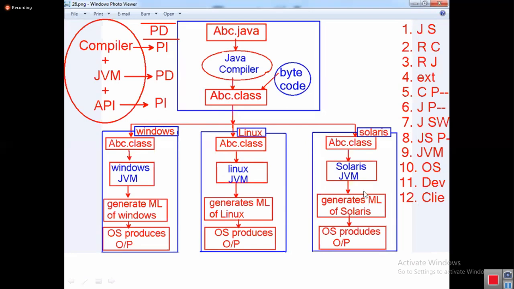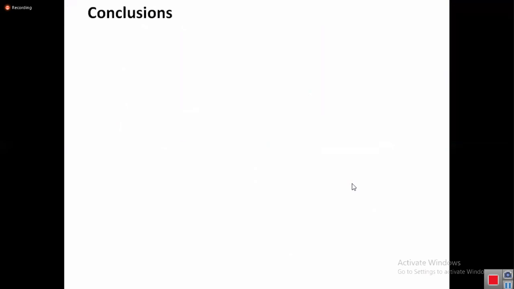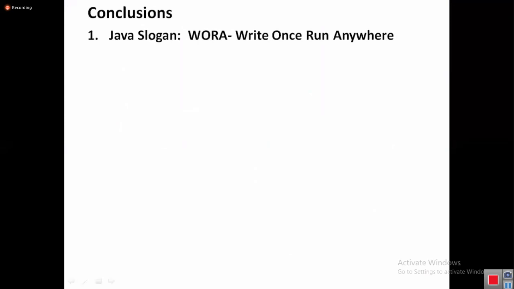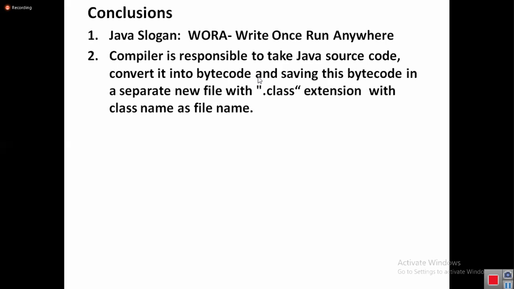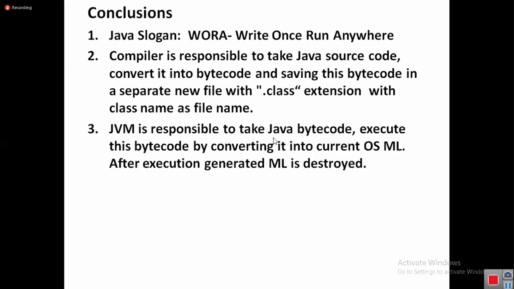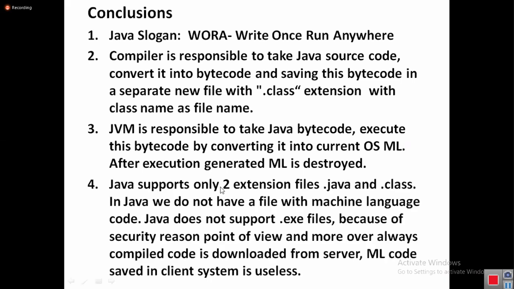Developer responsibility, client responsibility. Okay, let me conclude all the points. Java slogan: write once, run anywhere. Next, the compiler is responsible to take Java source code, convert it into bytecode, and save this bytecode in a separate new file with the .class extension, with the class name as the file name. JVM is responsible to take Java bytecode and execute it by converting into the current OS machine language. After executing, the generated bytecode is destroyed. Java supports only two extension files, .java and .class.